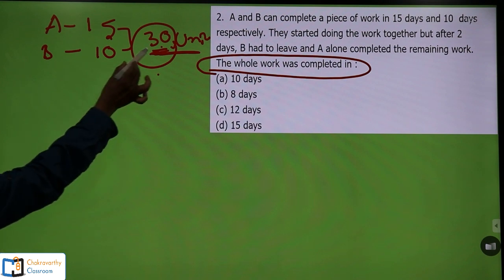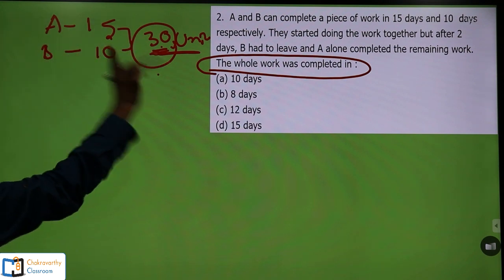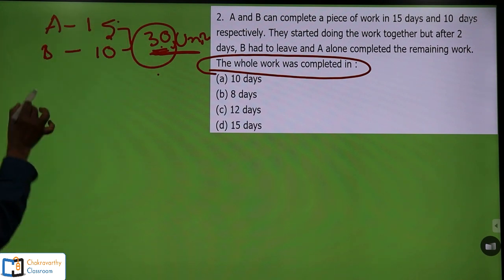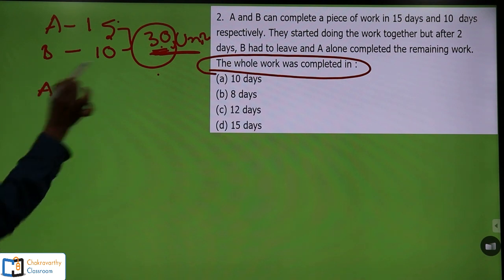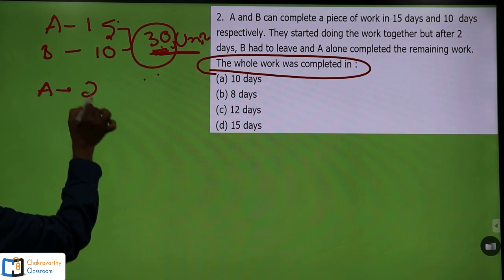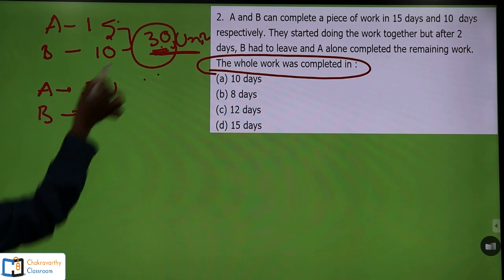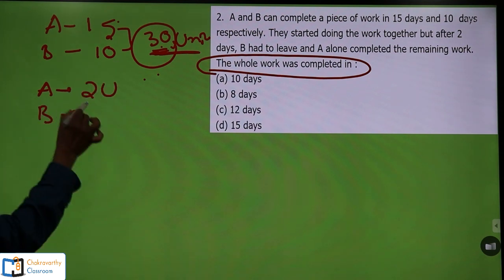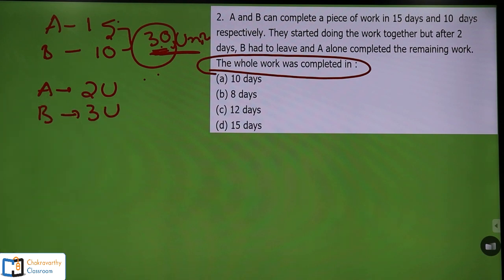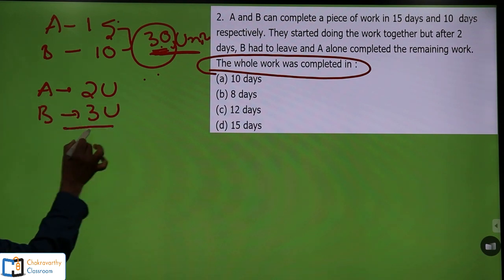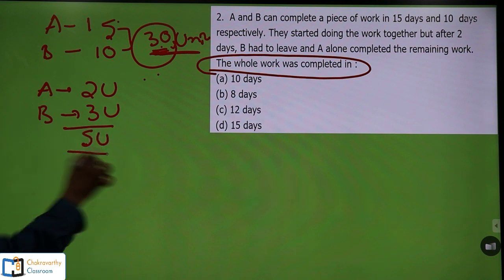Now this 30 units of work is completed by A in 15 days. That means A can do in one day 30 by 15, 2 units of work. And B can do 30 by 10, 3 units of work. That's it. So together they can do 5 units of work per day.